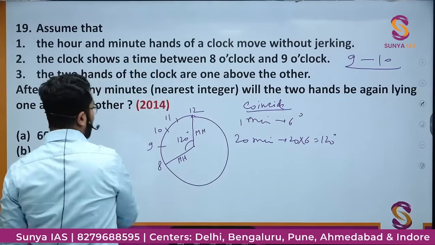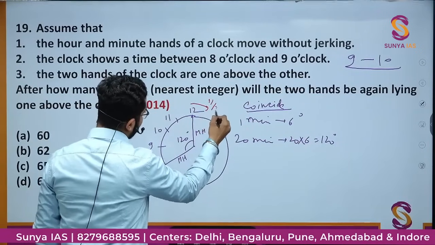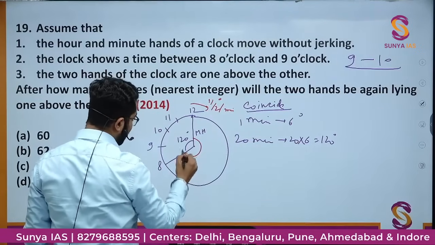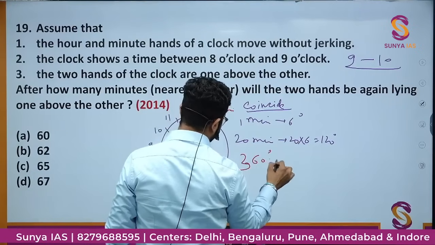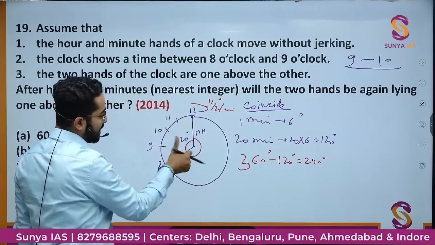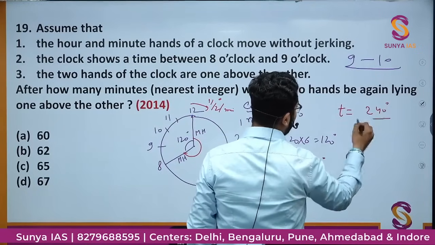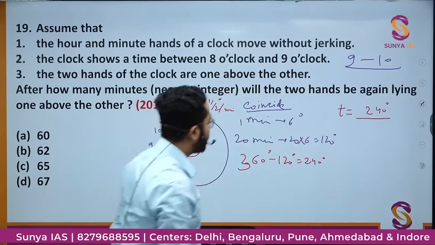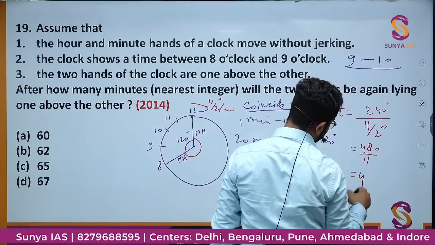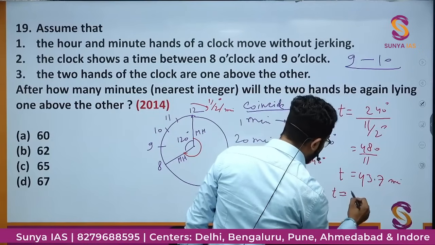Now it needs to coincide. So once again I'll assume the minute hand is moving by 11 by 2 degree per minute, and the hour hand is not moving. If this angle is 120, then the remaining angle will be 360 minus 120, that is 240 degree. It needs to rotate 240 degree to coincide. So again I'll use the same formula. Time is equal to distance, 240 degree that the minute hand needs to cover, upon the speed 11 by 2 degree. This would be 480 by 11, which is 43.7 minutes, approximately 44 minutes.